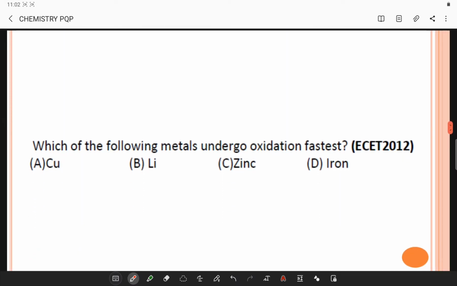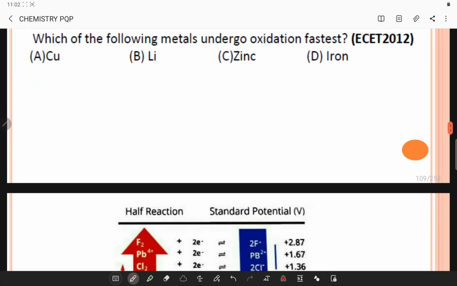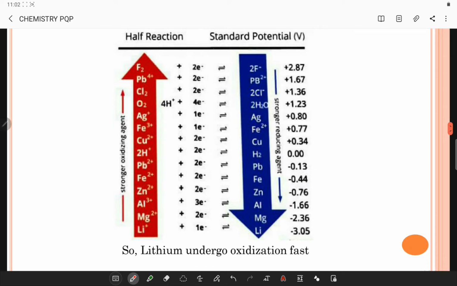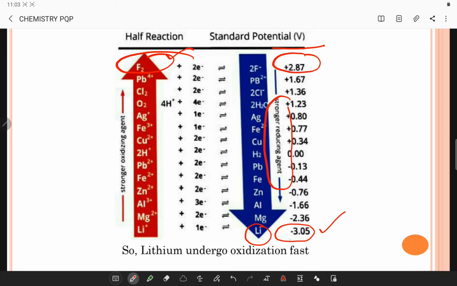Next, which of the following metals undergoes oxidation fast? For this you have to remember the table. If you observe lithium, it acts as the strongest reducing agent and it has a standard potential of minus 3.05, whereas fluorine has the highest reduction potential.